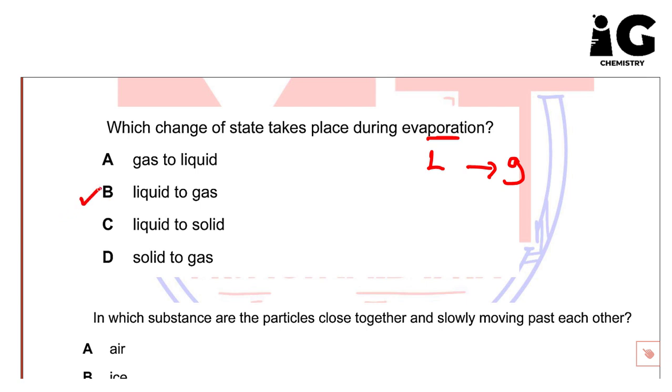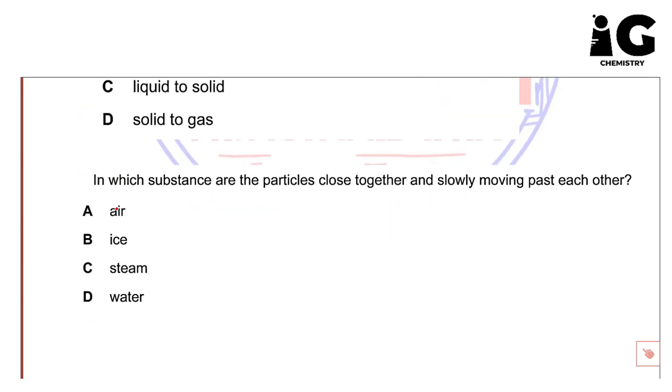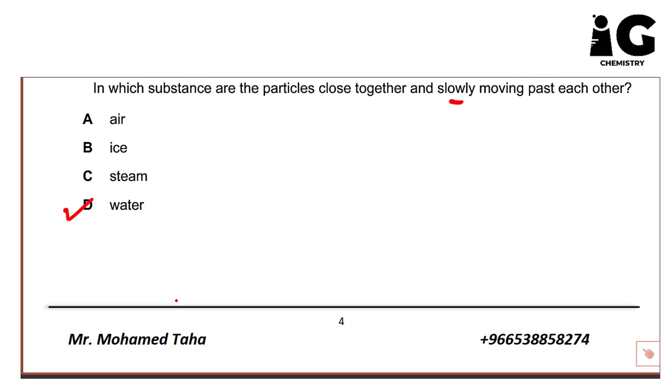It's point B. Second one here, in which substance are the particles close together and slowly moving past each other? If you check this word, guys, as I told you a little early, this word slowly is a keyword. So I think here we said this is in case of liquids. So liquid here is water. So this is liquid state.